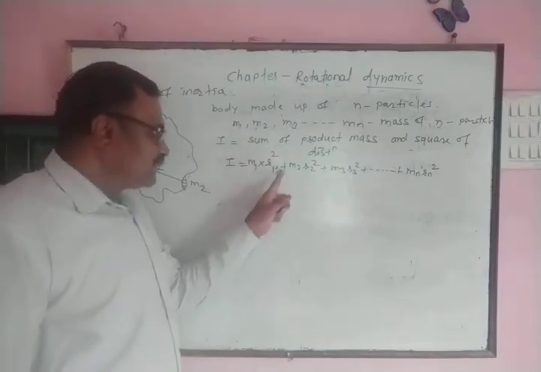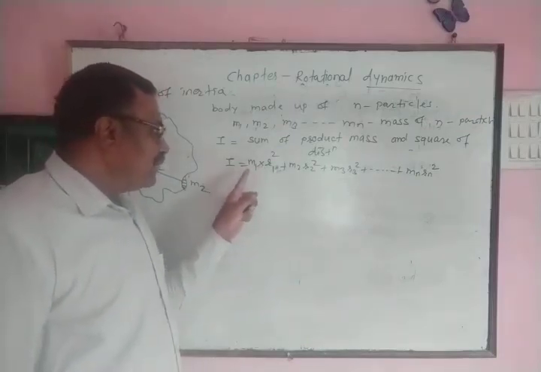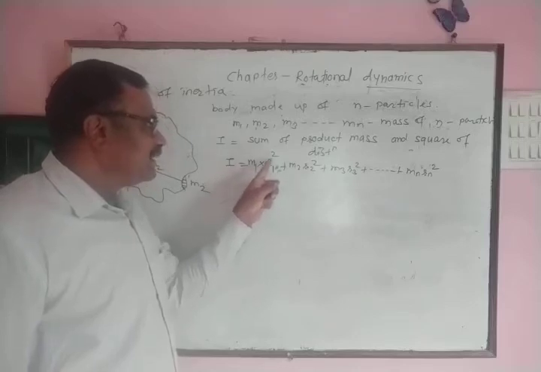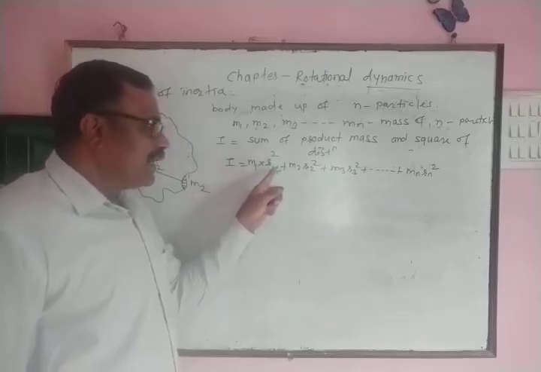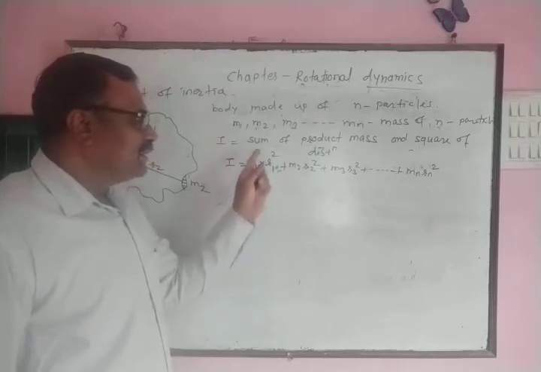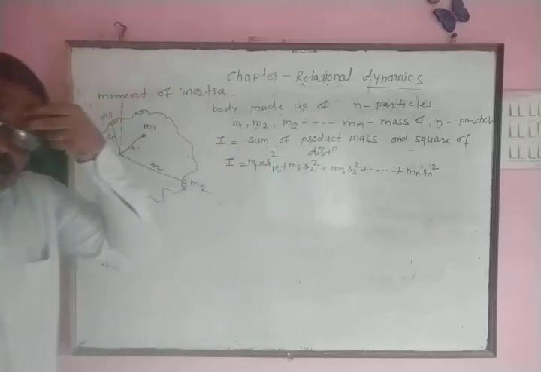Once again, sum of product of mass of each particle and square of distance of particle from the axis of rotation is called moment of inertia.